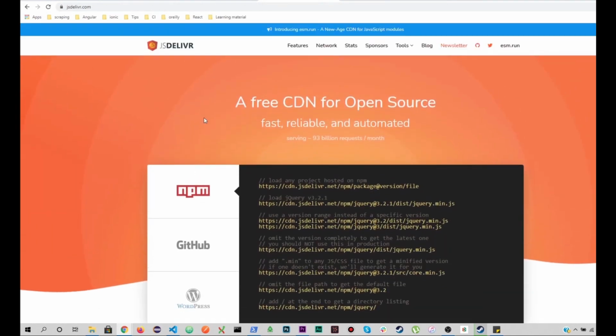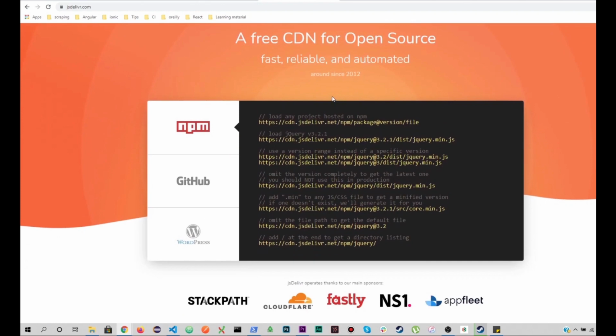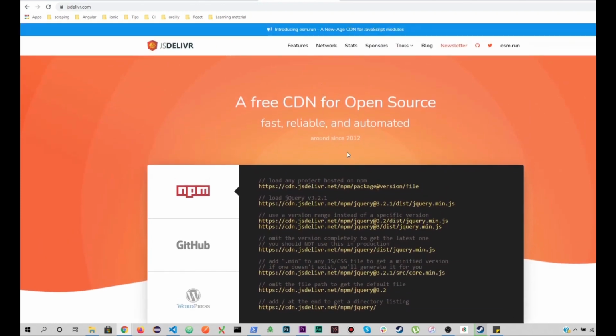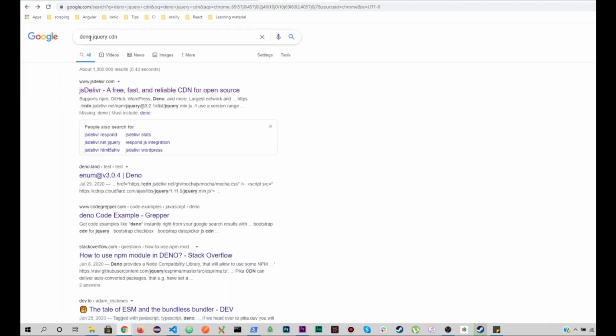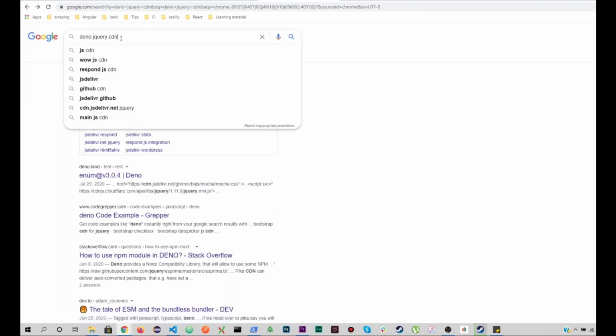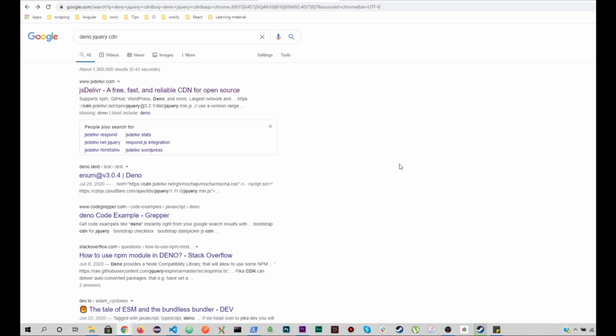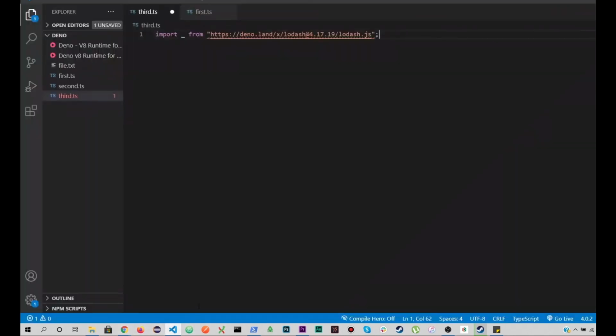So this is JS deliver is one of the CDN providers, and this is how you can add the jQuery in your Deno code, right? So my practice is just search on Google which library you want, the Deno, this CDN, right? Because Deno is all about CDNs, importing the modules and use it in your scripts, right? So this is how you can add these scripts.